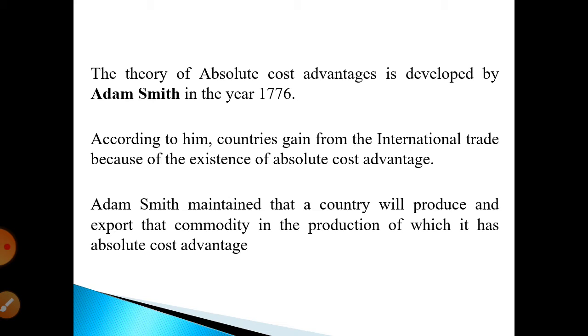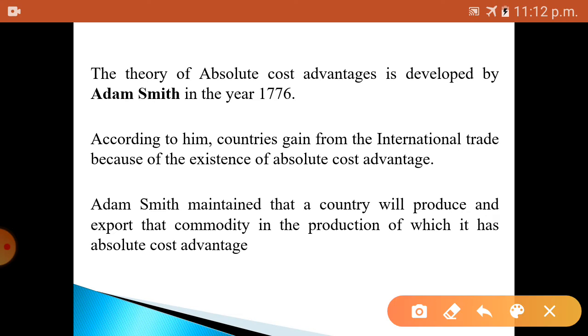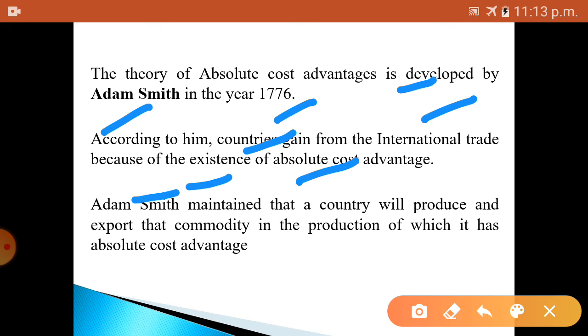The theory of absolute cost advantage was developed by Adam Smith in the year 1776. According to him, a country gains or profits from international trade because of the existence of absolute cost advantage. Adam Smith maintained that a country will produce and export that commodity in the production of which it has absolute cost advantage.